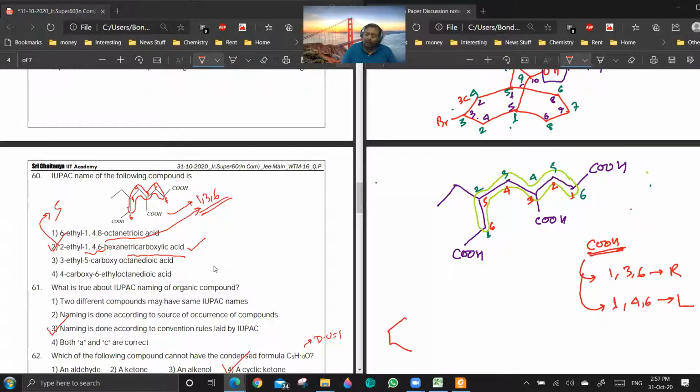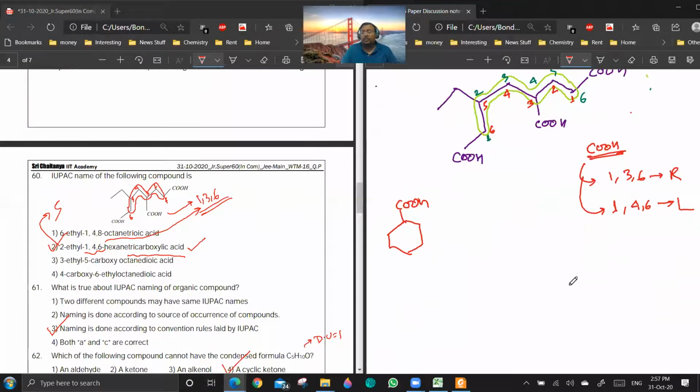What is the senior functional group here? COOH. So we write it as cyclohexane carboxylic acid, no?